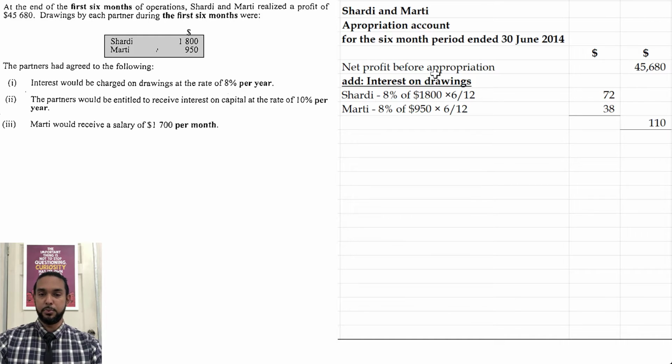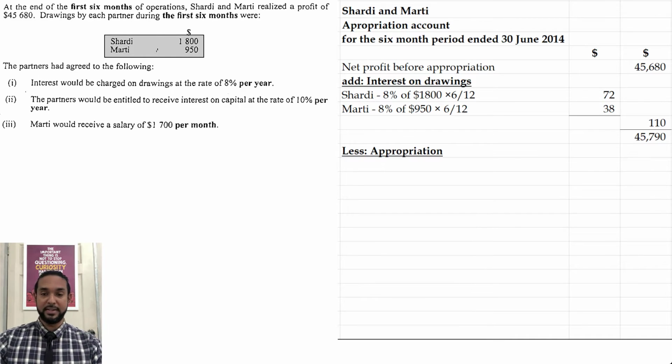So you're going to see the workings there. So you notice 8% of 1,800 by 6 out of 12, being 6 months out of 12. And same thing for Marty, 8% of 950 by 6 out of 12, being 72 and 38 respectively, giving us 110 in total, added to the 45,680 above, giving us 45,790 to appropriate.